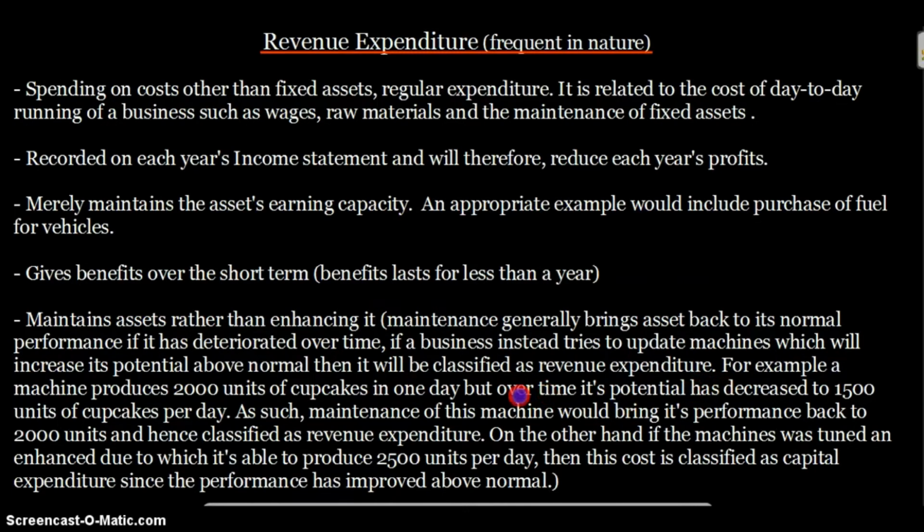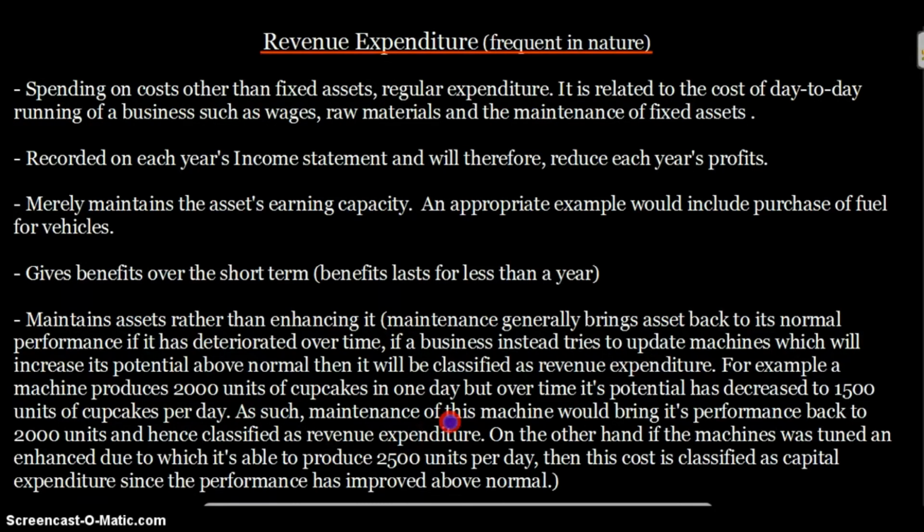For example, a machine produces 2000 units of cupcakes in one day. That's its normal potential, but over time its potential has decreased to 1500 units of cupcakes per day. So its performance has deteriorated over time. As such, maintenance of this machine will bring its performance back to 2000 units and hence is classified as revenue expenditure.